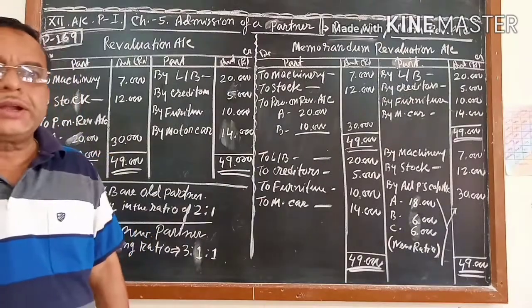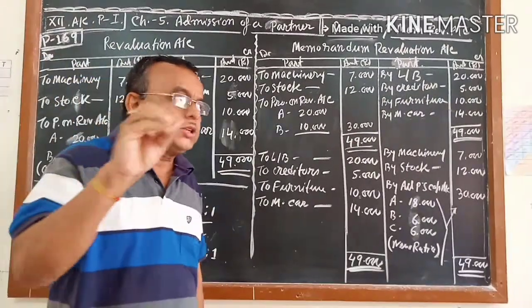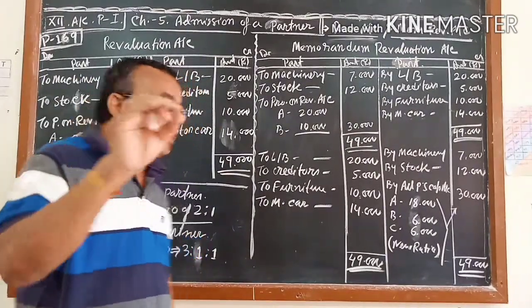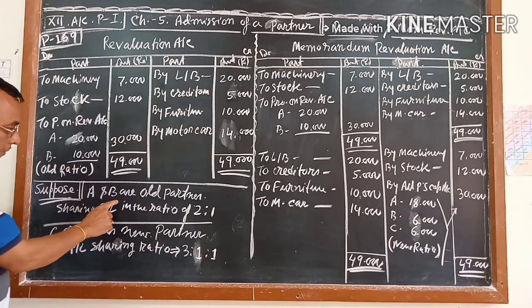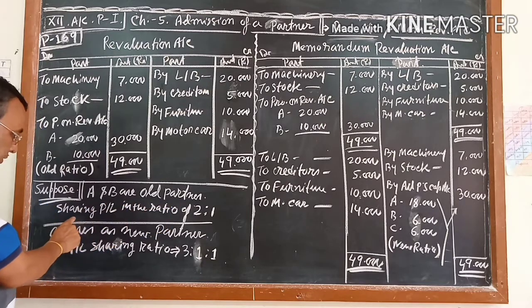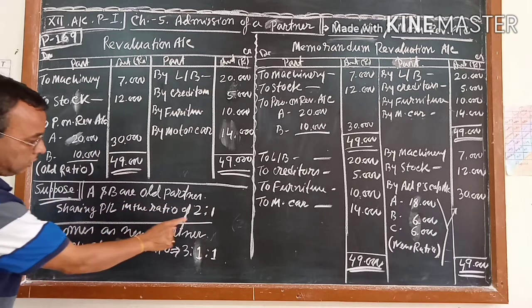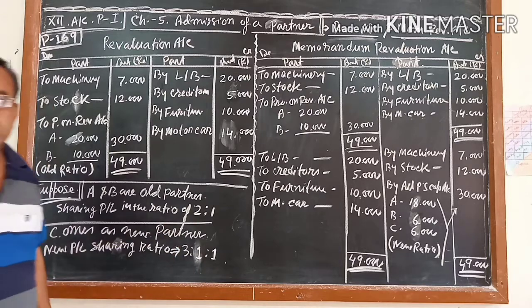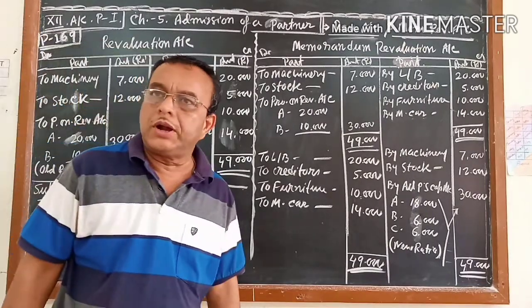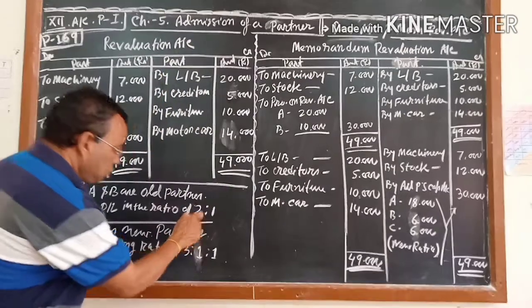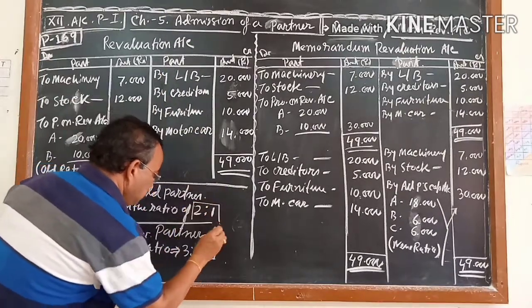To collect the data from the question, whatever is needed, I have written here. Suppose that 2 partners are there, A and B, the old partners sharing profits and losses in the ratio of 2:1. That means A and B were the old partners and the old ratio is 2:1.